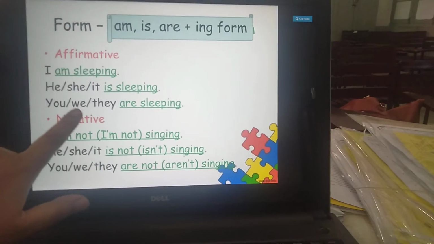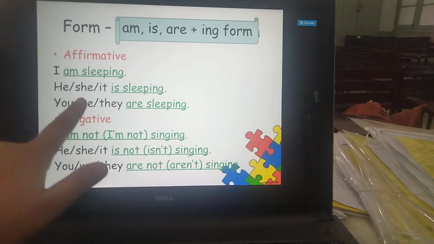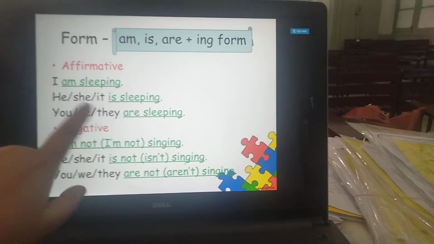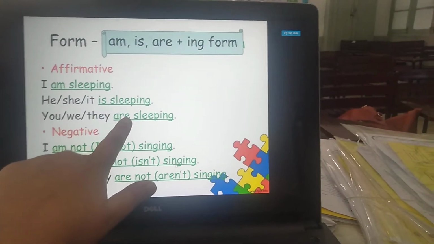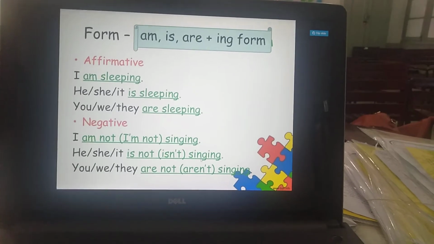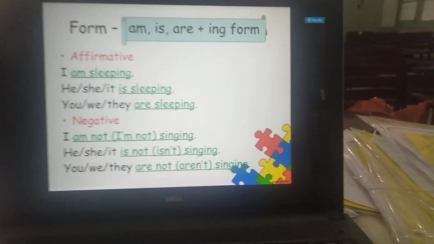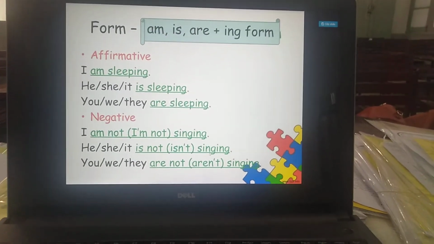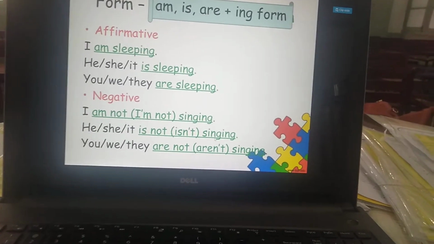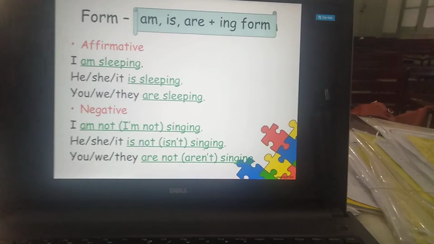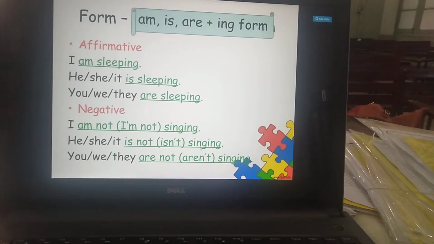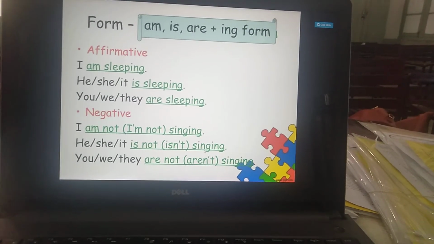Now if we take the plural subject or the second person plural subject, we are and they are, so they are sleeping or we are sleeping. Plural, that's why we have used the helping verb are with it, and you is the second person pronoun, although it might be singular or plural, we always use are with it. Clear? Okay, now in order to change these present continuous sentences into the negative, you have to add not after